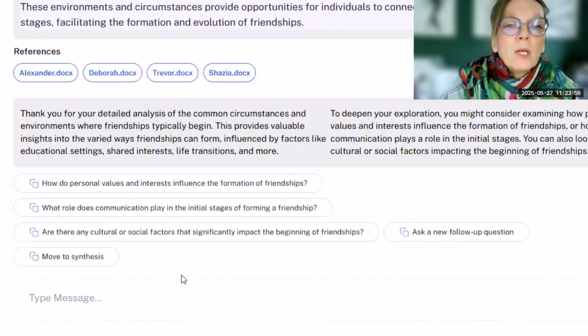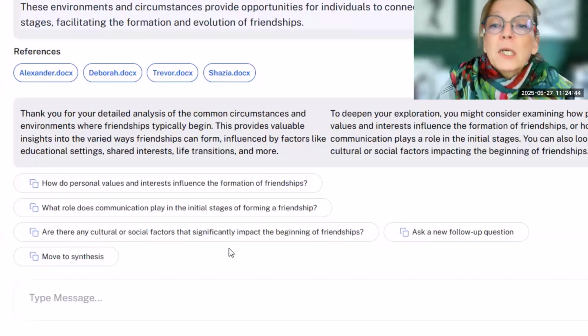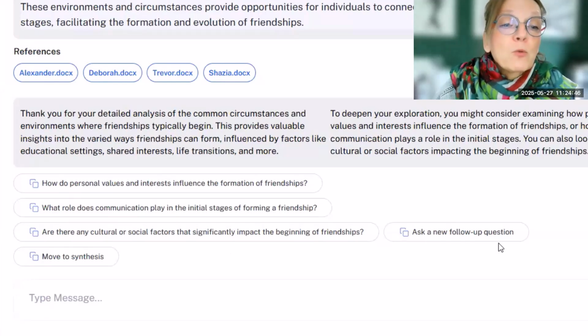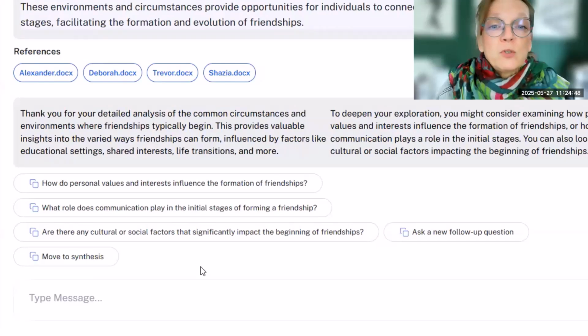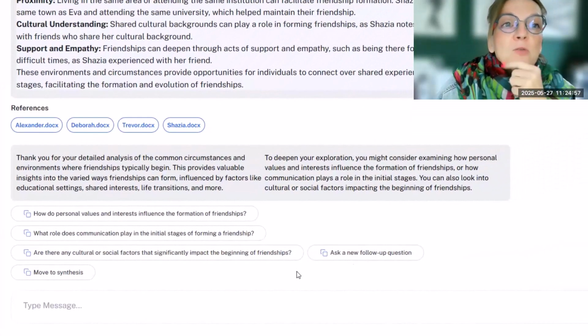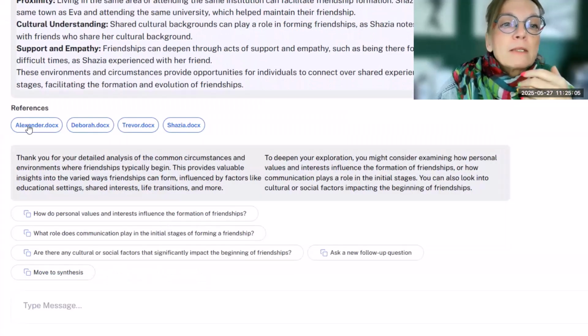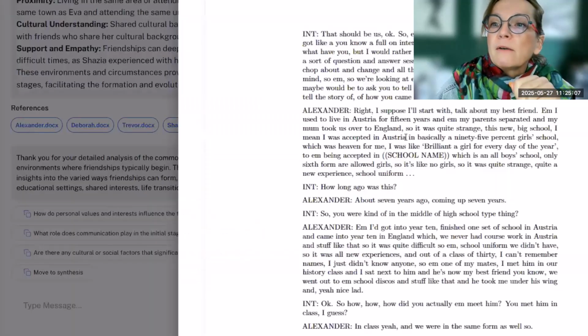If you scroll down, it summarizes the answer, and then it invites us to either continue with the next question, ask a follow-up question, or move on with synthesis. But we want to do that after we've explored everything that we want to explore. If you click on ask a new follow-up question, it will actually suggest one. But we already had picked up here on Alexander's move to Australia from England. Well, we can see what it says here.